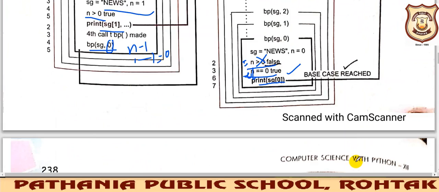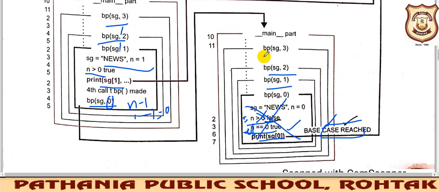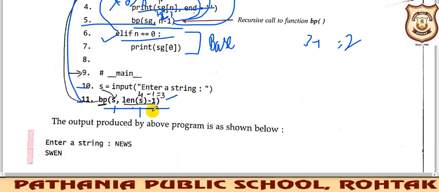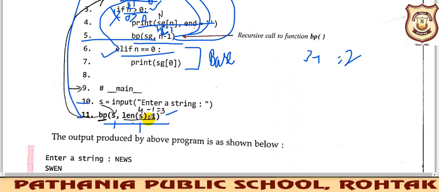Fine. And ultimately when the base case has been reached here, it will allow you to terminate. So firstly this will wind up. From this room you will enter this room, from this room you will enter this room, and from this room you will enter this room. Finally you will enter the main, back from where the call was initiated, from here. Finally you will reach here. So I hope this program is clear.